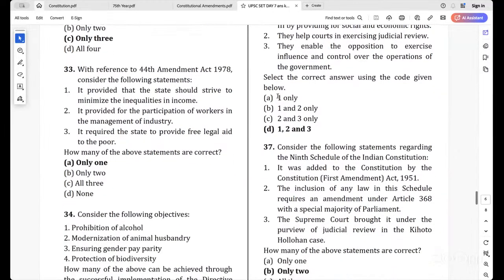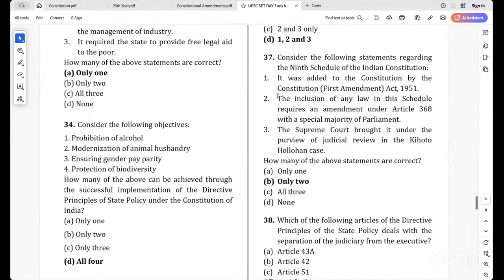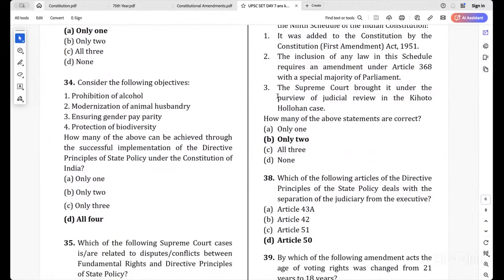Next, the 37th one. Consider the following statements regarding the 9th schedule of the Indian Constitution. It was added to the Constitution by the First Amendment Act 1951. Yes. The second one, the inclusion of any law in the schedule requires an amendment under Article 368 with a special majority of Parliament. Okay, the third one, the Supreme Court brought it under the purview of judicial review in the Kesavananda Bharati case.